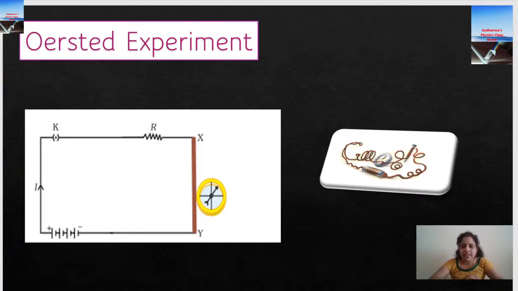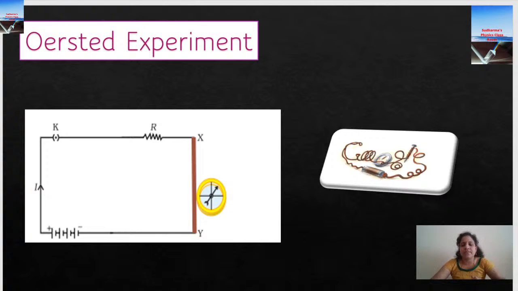He saw there is a deflection in the compass needle. Switched off the circuit, the compass needle comes back to the original position. Then he reversed the direction of current. How do we reverse the direction of current? We interchange the polarity of the battery. Okay, the negative and positive sides are interchanged.